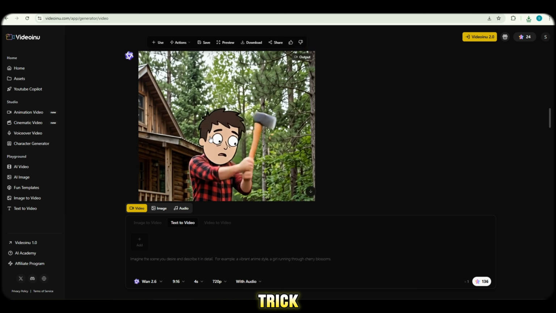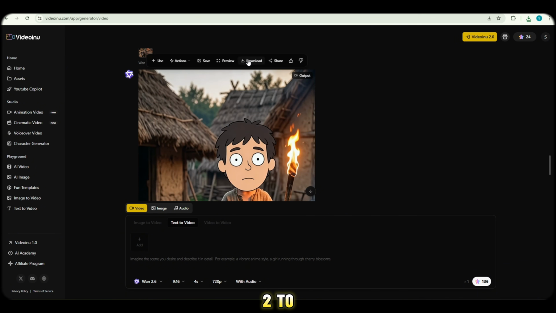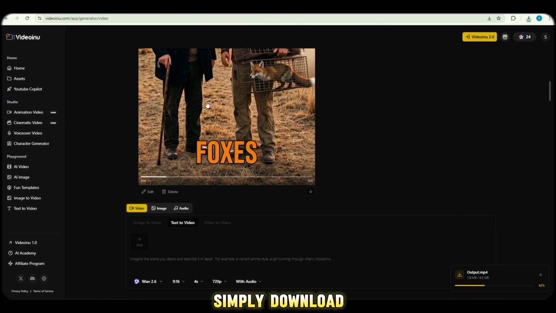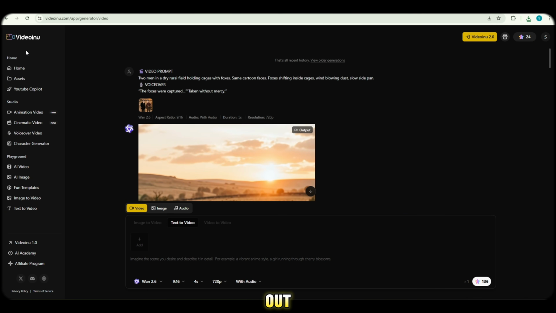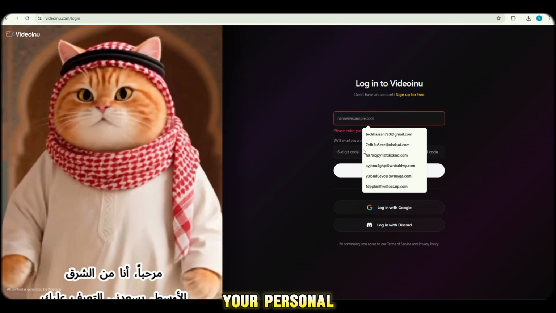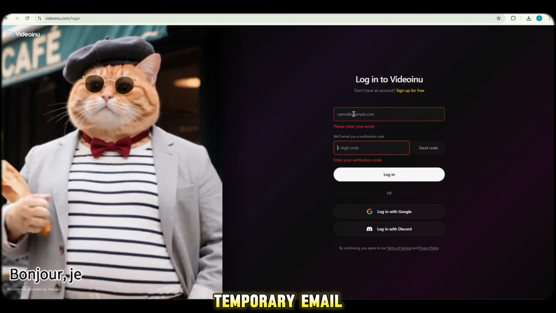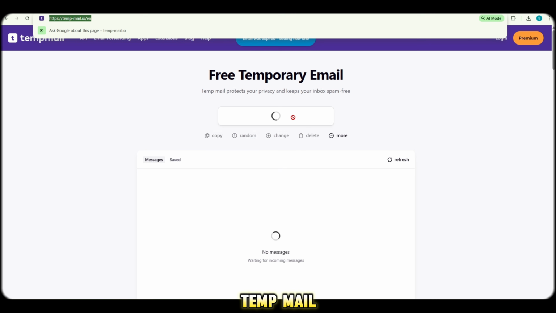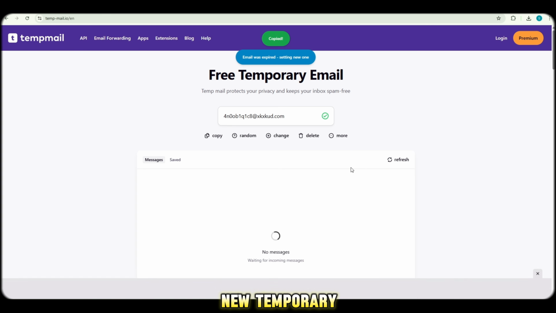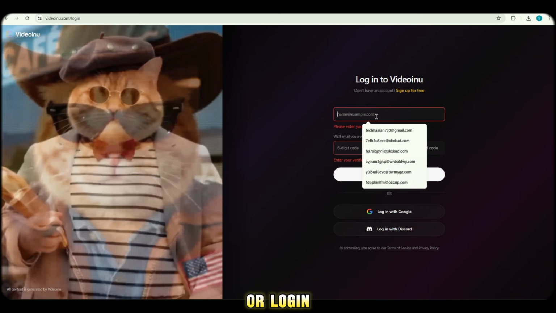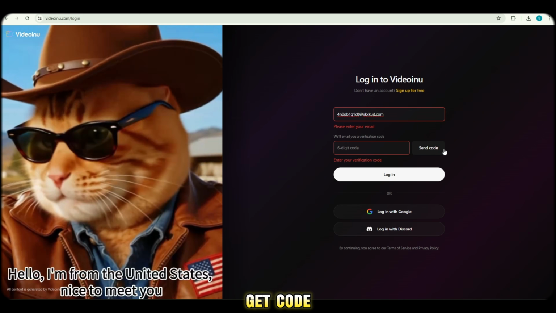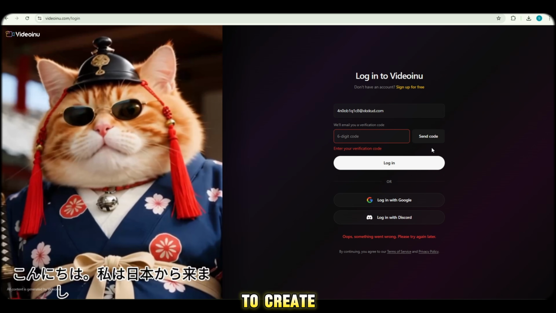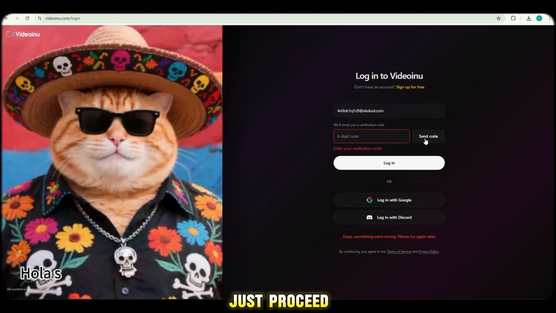Now here's the main trick. Once your credits are finished after 2 to 3 videos, simply download your videos, go back, and log out. Then, instead of using your personal email again, open a temporary email service like Temp Mail. Copy a new temporary email, paste it into the sign up or login section, click on Get Code, and if it asks to create an account, just proceed.